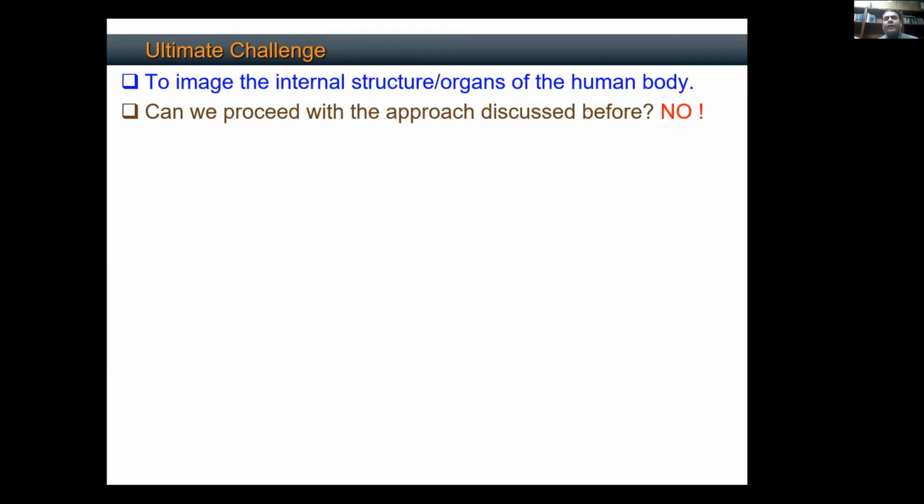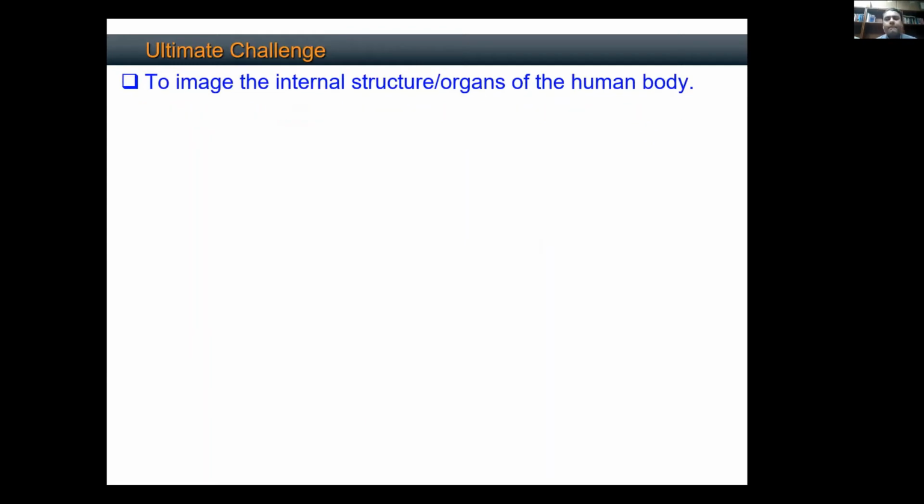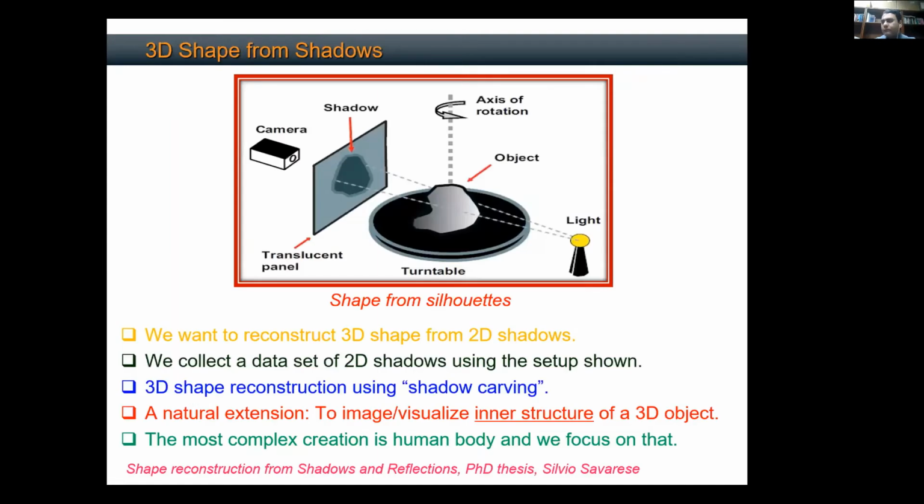So can anybody tell me why this is not possible? Visible light does not pass through the human body. What do you mean it didn't pass through the human body? It did. The opacity for visible light for the human body is much greater. I did not say this is visible light. I just said it's light. The answer is partly correct, but is there any other reason why this technique is not going to work?